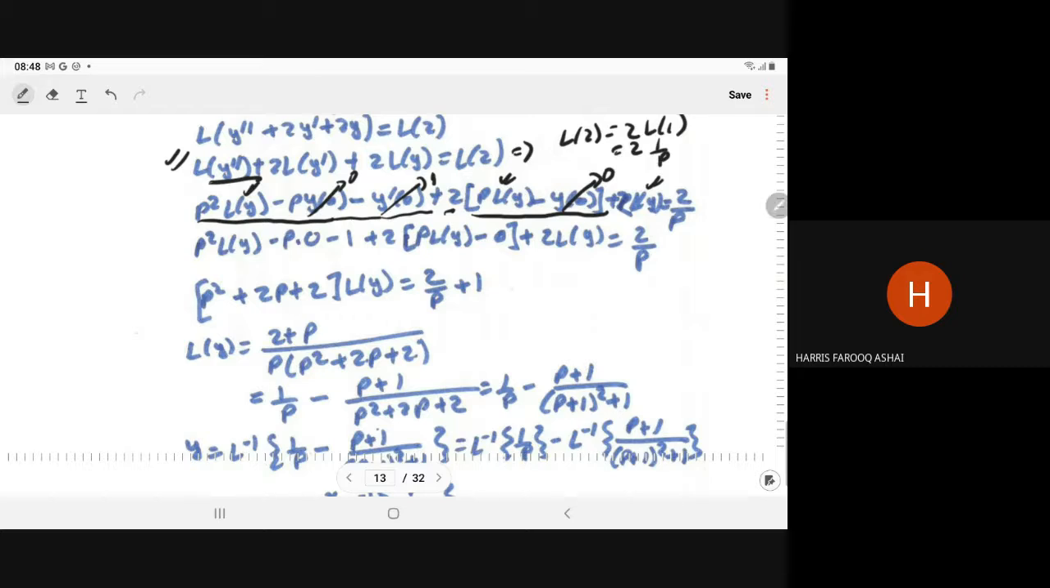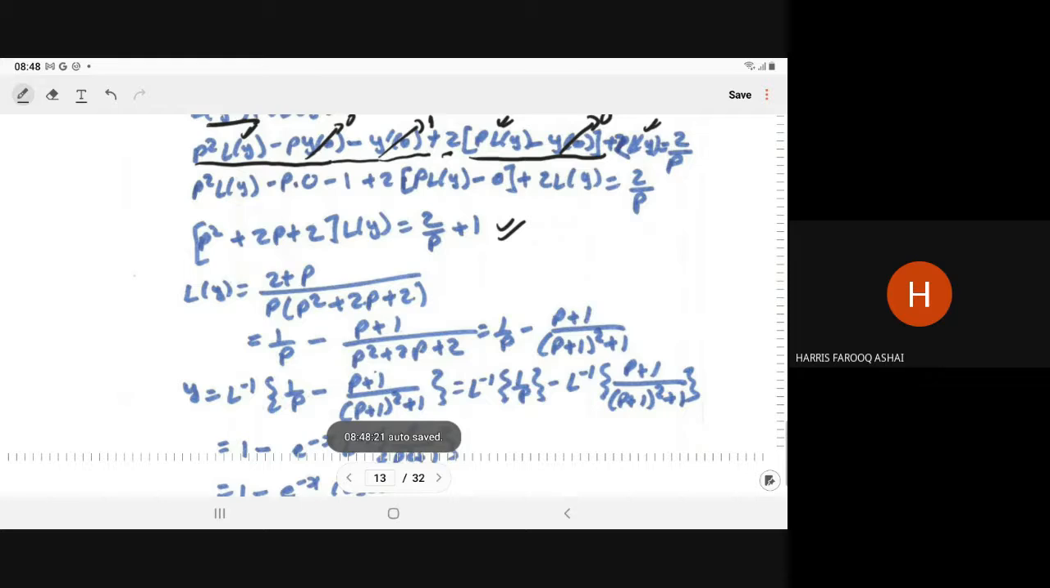So here you can see you have converted your differential equation into a simple algebraic equation. Now from here L of y will become 2 plus p upon p into p square plus 2p plus 2. By partial fraction, L of y can be written as 1 upon p minus p plus 1 upon p square plus 2p plus 2, and this can be written as 1 upon p minus p plus 1 upon p plus 1 whole square plus 1. So now if you have to compute y, what is y?